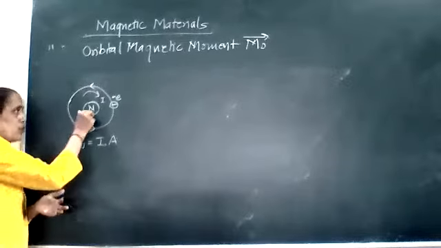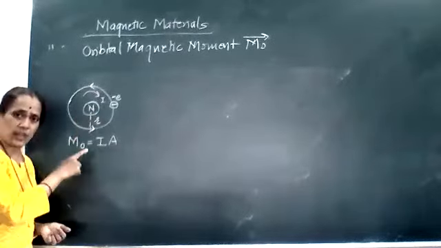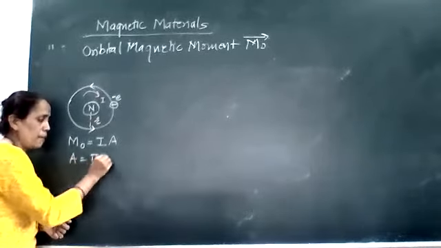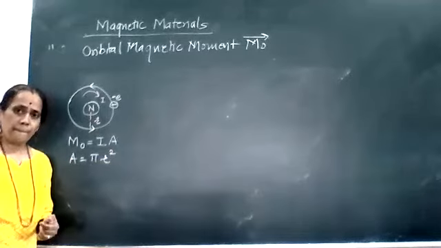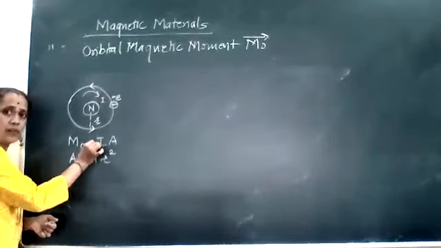Now, for this loop, if r is the radius of this current loop, then for A, I can write the formula πr², that is the area of the current loop. Clear? Now I can write down the expression for this current.